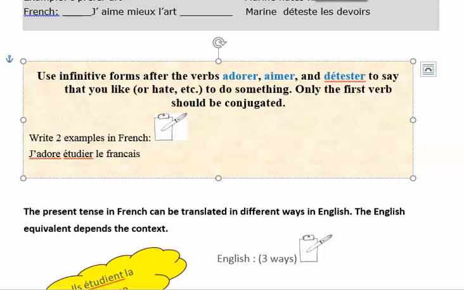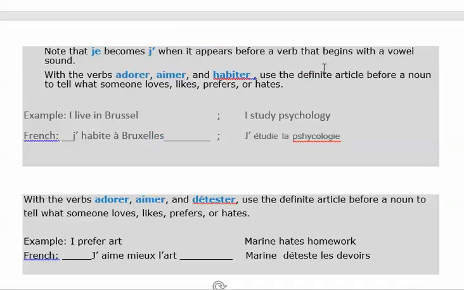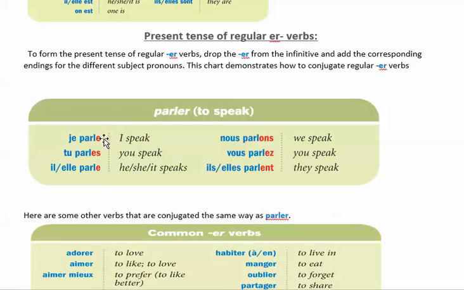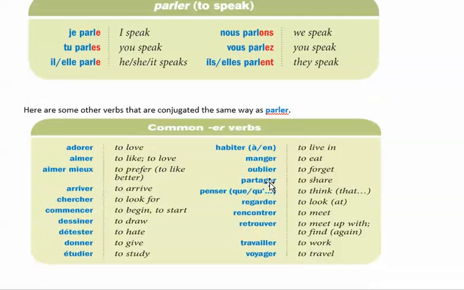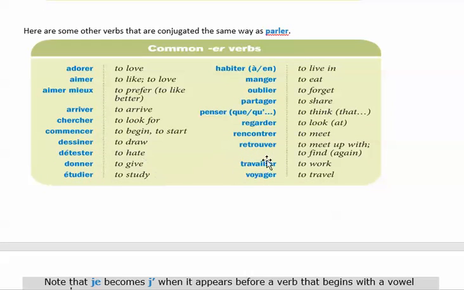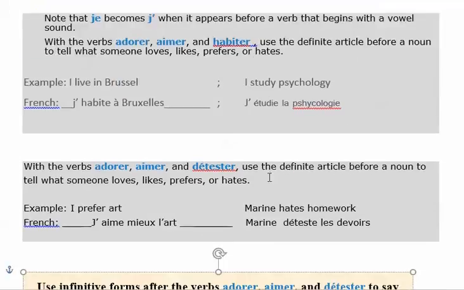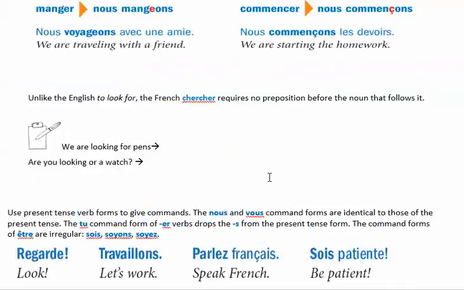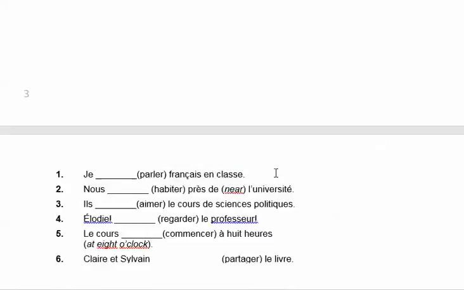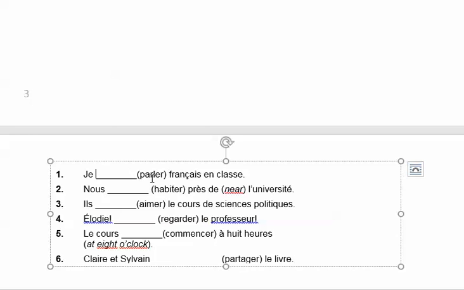I think 11 minutes is long enough to listen to me. Alright? So as long as you understand how to conjugate the ER verbs right now, remember the endings: e, es, e, ons, ez, ent. Okay? I'm going to take some time to look at these verbs and conjugate them in the present tense. So your job right now is to conjugate these six examples in here. Je, nous, and then find the endings and we'll go over it in class.